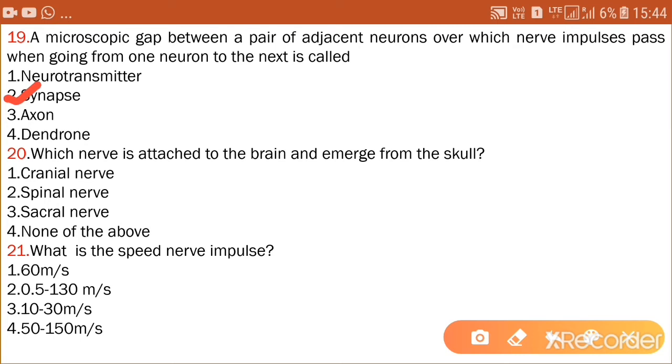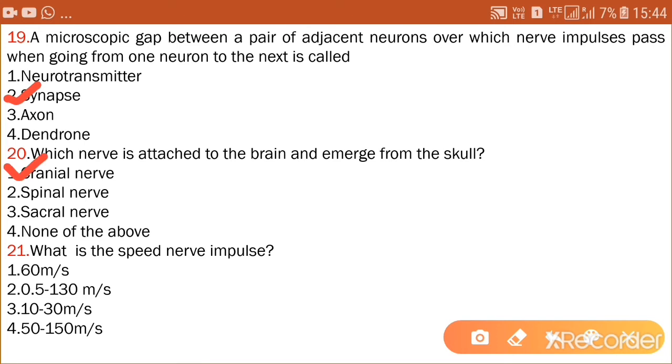Next question: Which nerve is attached to the brain and emerges from the skull? Cranial nerve, spinal nerve, scleral nerve, none of the above. The cranial nerve is attached to the brain and emerges from the skull. So the correct answer is cranial nerve. Option 1 is the correct answer.